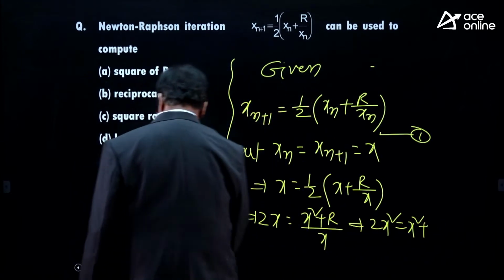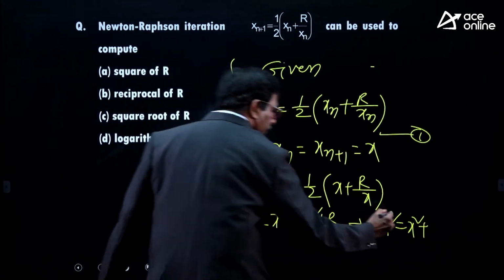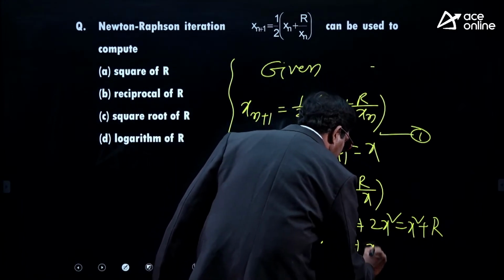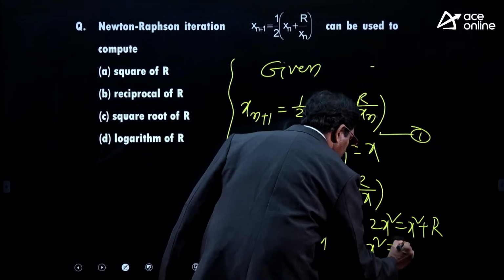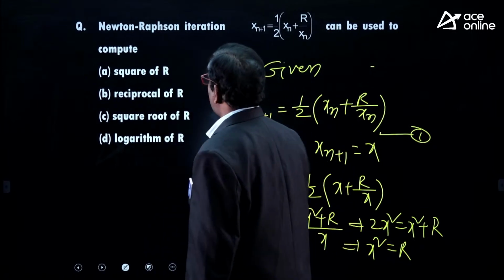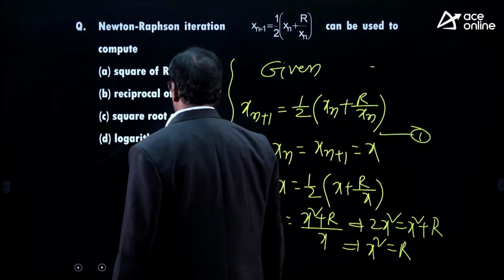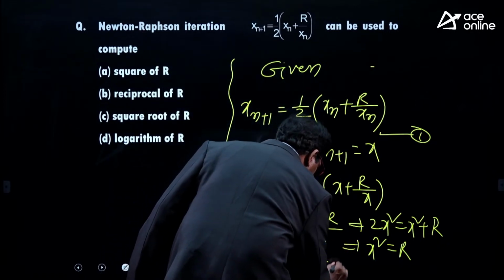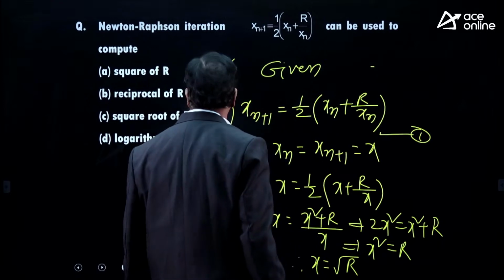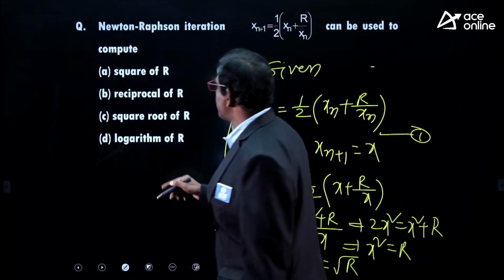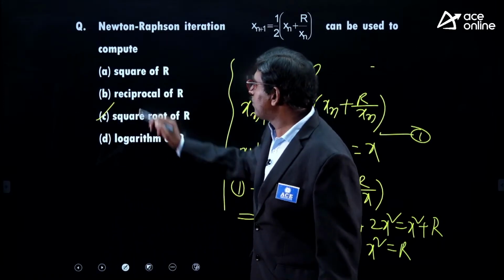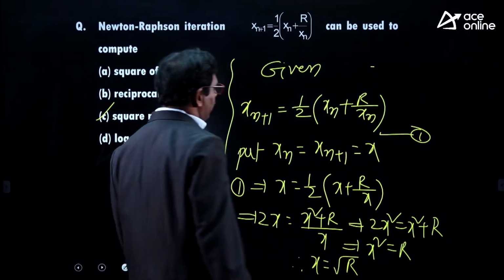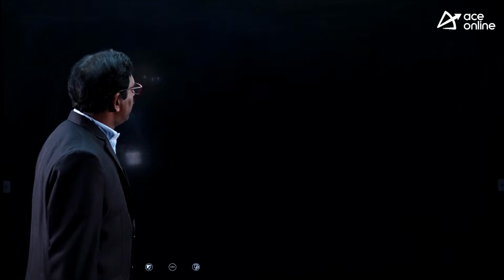Tell me what is the next step. That implies x square is equal to r. Is it right or not? So therefore what is x finally? x is equal to square root of r. So which is the option? x value is nothing but the square root of r. x square is equal to r means x is equal to square root of r. Like this.